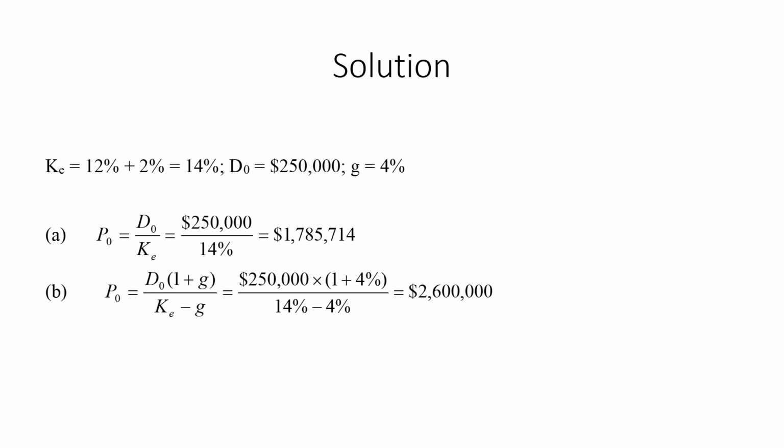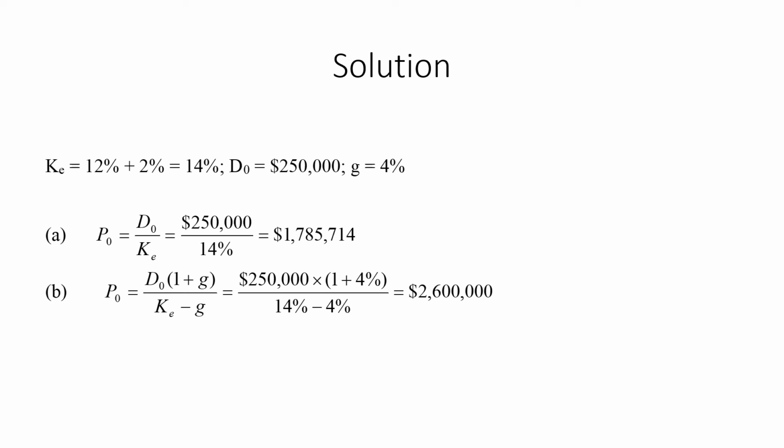Now for part B, P naught is equal to D naught multiplied by 1 plus g, that is the growth, divided by KE minus g. The D naught value is $250,000 multiplied by 1 plus 4%, that is the growth. So we grow this dividend and divide by 14%, that is KE, minus 4%, that is g.